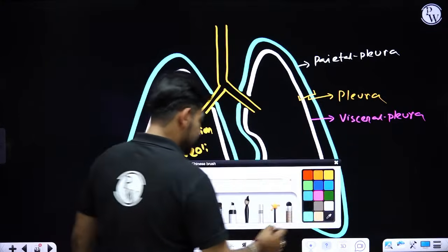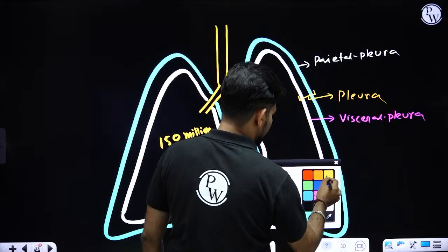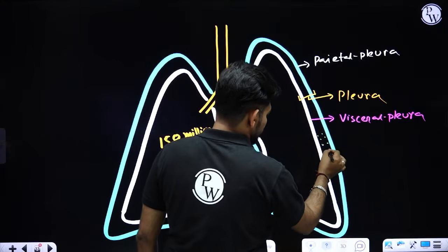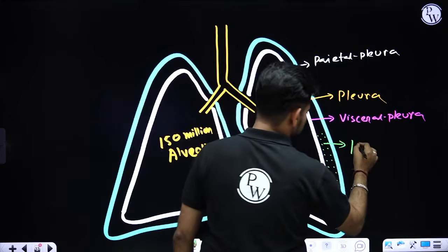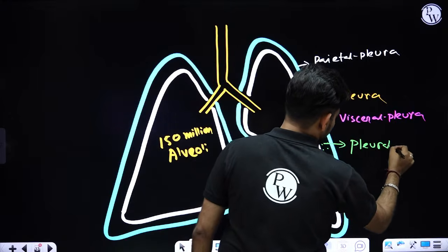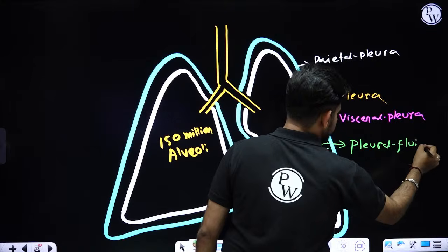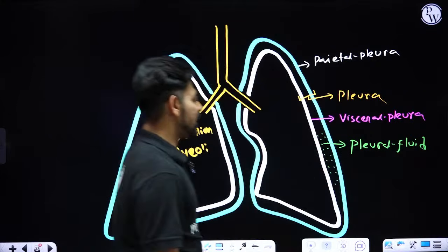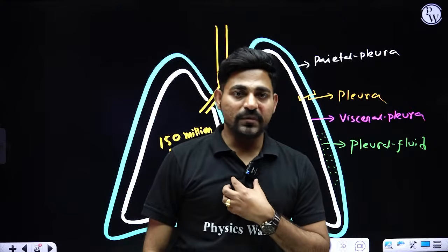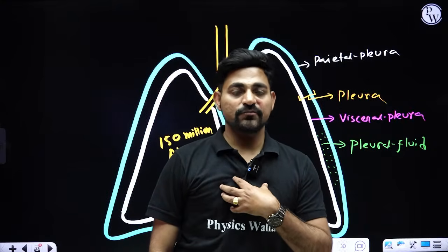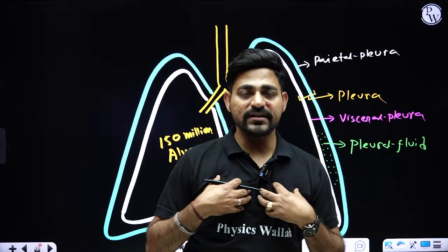The space between them is called the pleural space, filled with pleural fluid, which acts as a shock absorber while you are performing breathing movement with the help of your respiratory muscles.